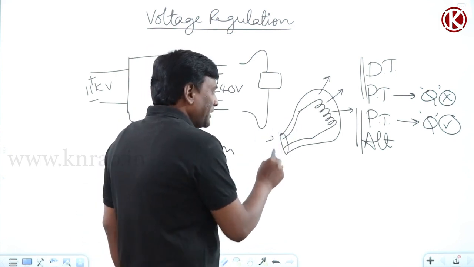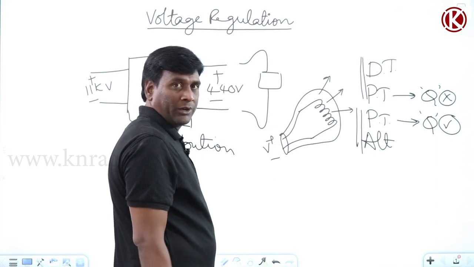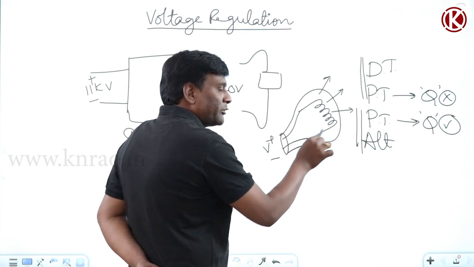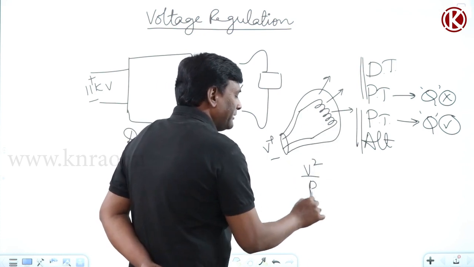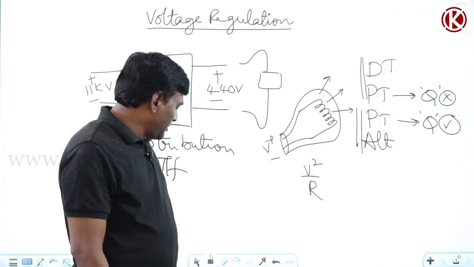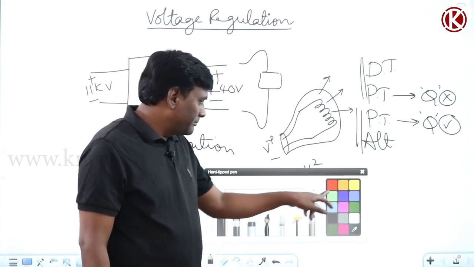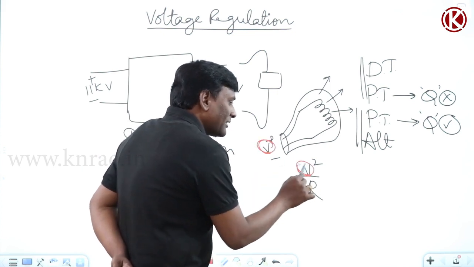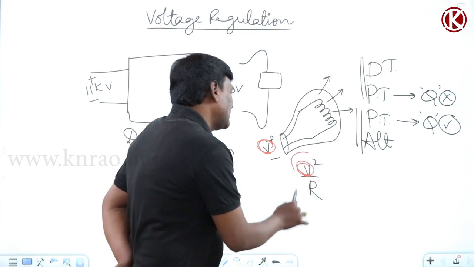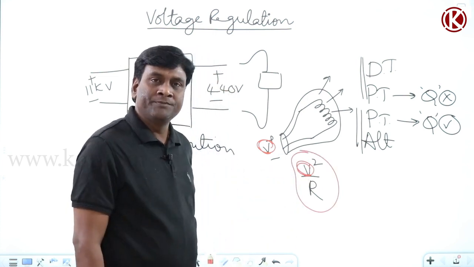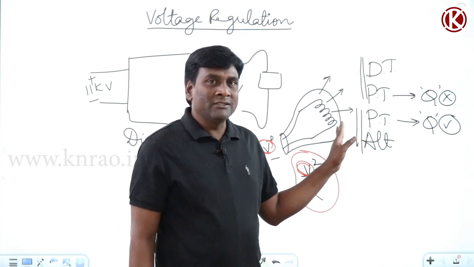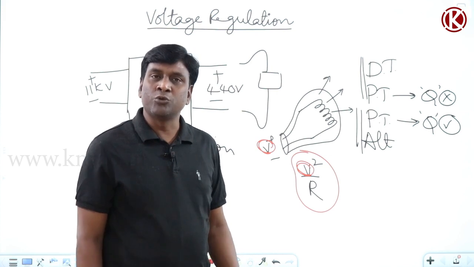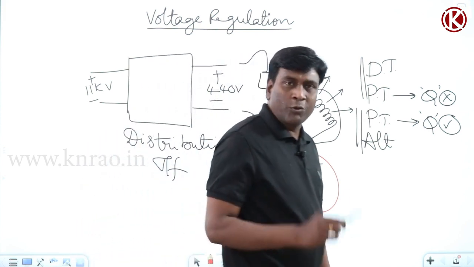Now if I supply some voltage here, this is going to be pure resistance only, the tungsten filament resistance. So the electrical power absorbed is going to be V square by resistance. For example, if the voltage across this varies because of some reasons, then the electrical power absorbed by the incandescent lamp will vary. If the electrical power absorbed varies, automatically heat energy will vary, and automatically the light energy emanated from the incandescent lamp is going to vary.